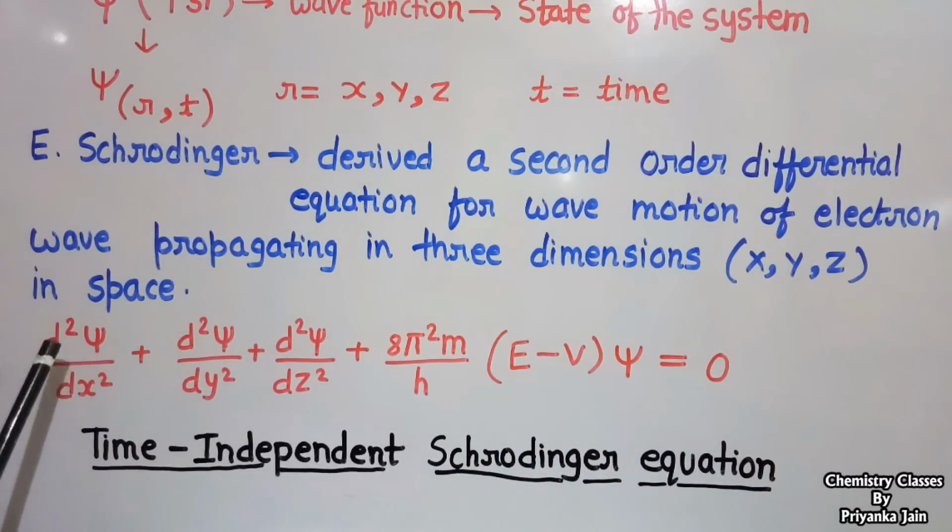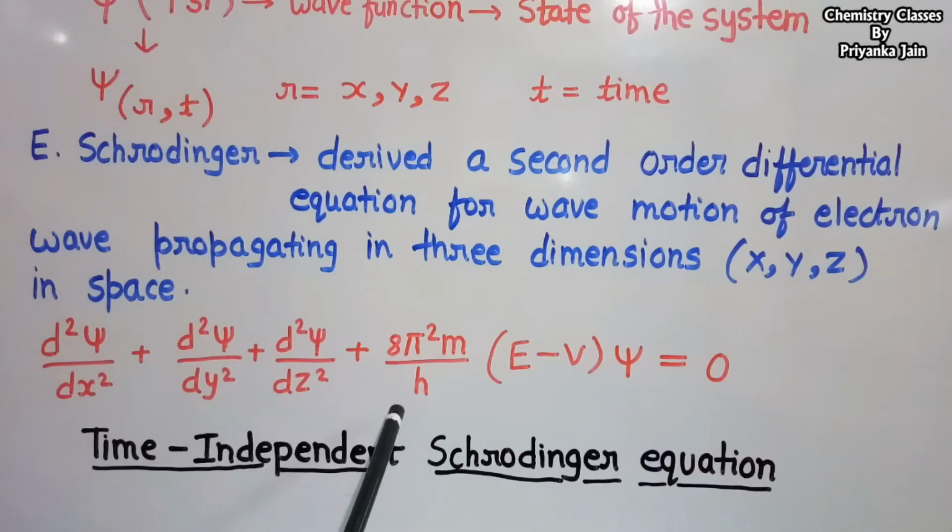Here psi is the wave function, which describes the state of the system, and x, y, z are the three position coordinates. m is the mass of the electron, h is Planck's constant, E is the energy, and V is the potential energy. This equation is the time independent Schrodinger equation.